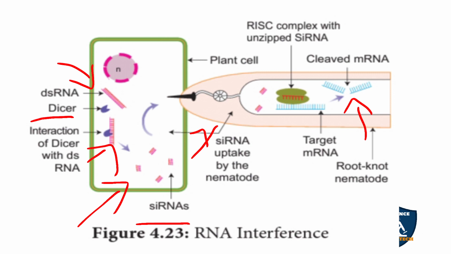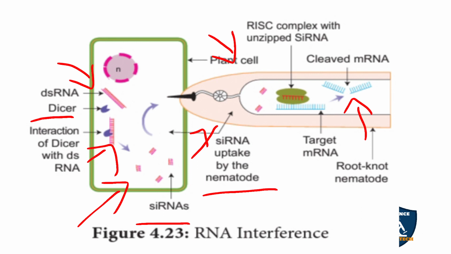For this process we use nematodes. It was taken up by the plant-feeding nematodes, those feeding on the plant. During that, there is no disturbance between the RISC complex and the siRNA; it doesn't create any harm.